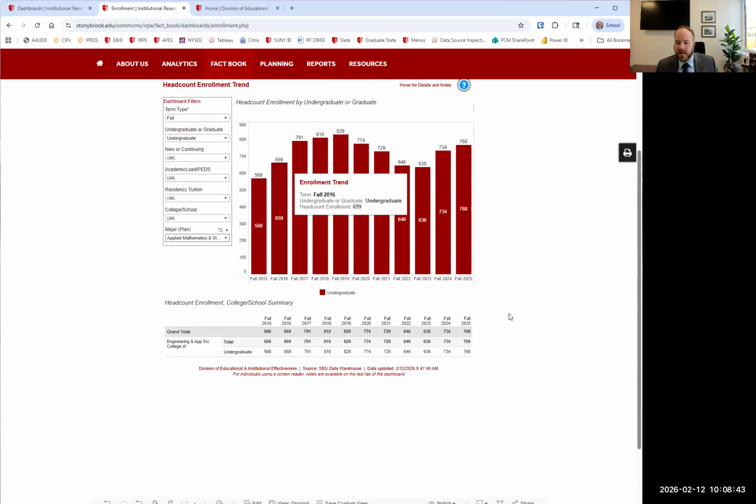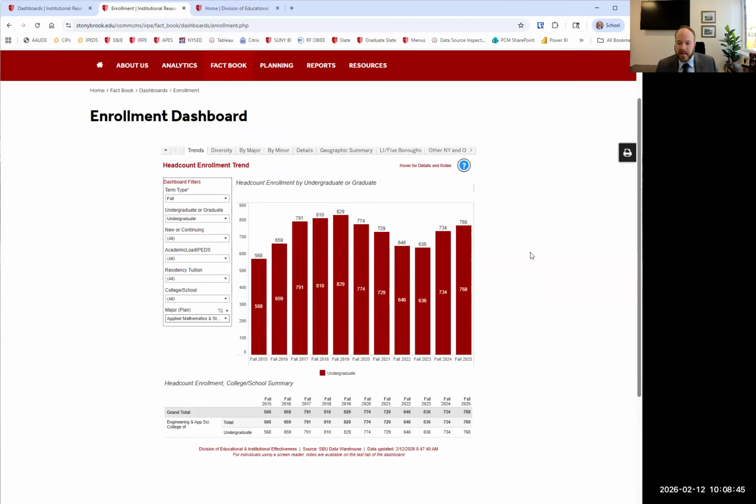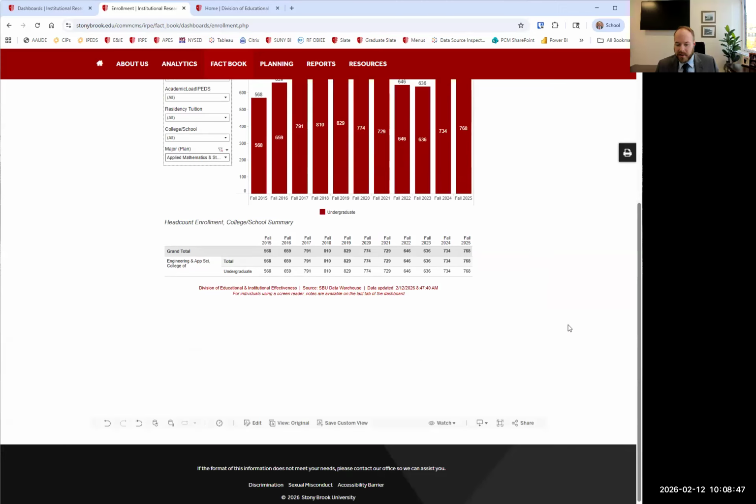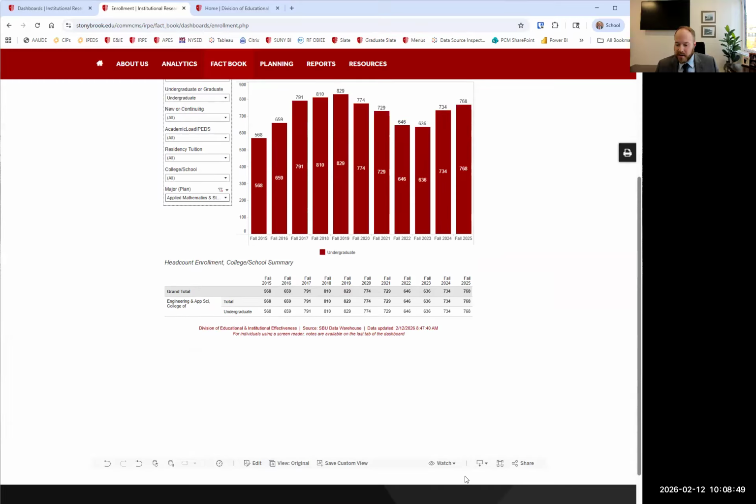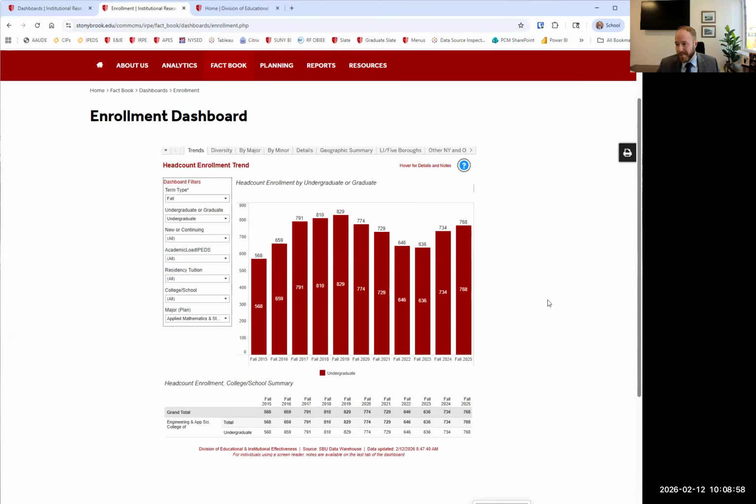But if we had wanted to, say, make a table or a chart like this, there's a couple different options. Down here, there's a download button, and we could download an image or a crosstab, or a PDF of this, which would just take a snapshot of it if you wanted. I mean, you could do a screen clip as well. If you are to clip any of these or bring any of these out, just make sure you keep these notes down here and you source that you got it from either the public dashboard or wherever you did get it from.